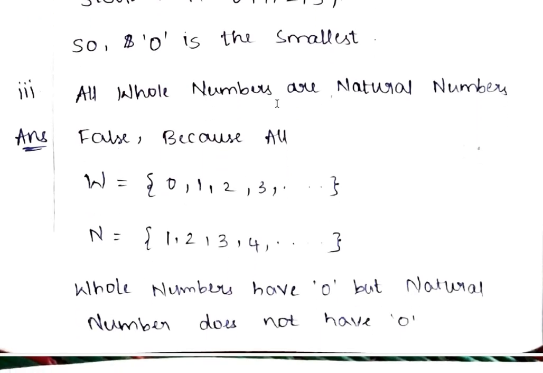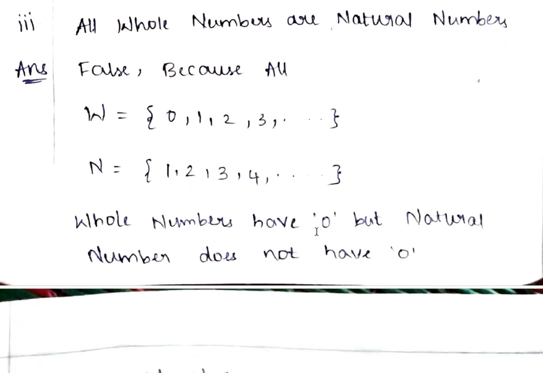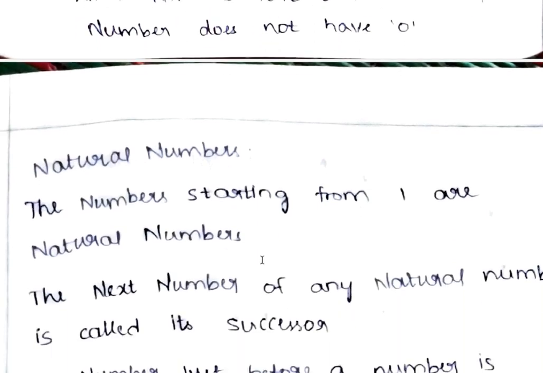Third bit is: all whole numbers are natural numbers. It will be false because whole numbers start from 0, 1, 2, 3 and so on, but natural numbers start from 1, 2, 3, 4 and so on. In natural numbers there is no 0. So the statement becomes false. Whole numbers have 0, but natural numbers do not have 0.